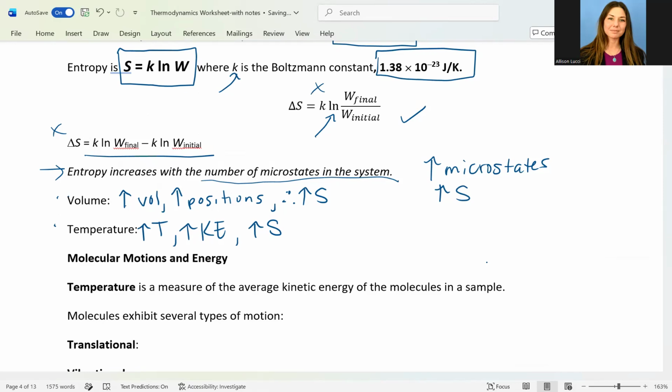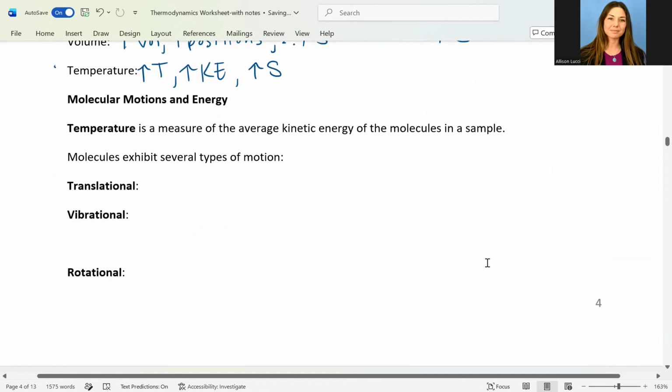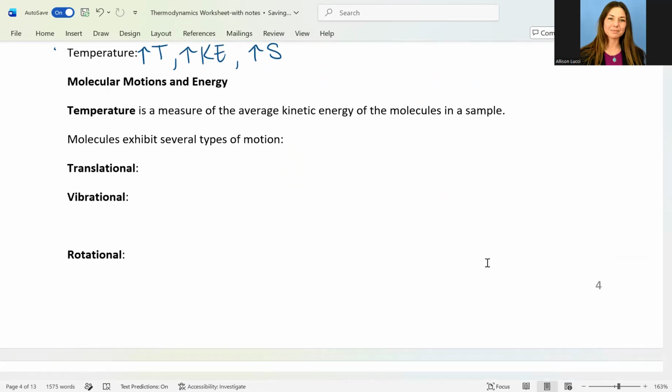So let's look at some different motions, molecular motions, and energy down here. So if you did not know this before, I'll define temperature as a measure of the average kinetic energy of the molecules in a sample. So that's actually what you're measuring with your thermometer, the kinetic energy of the molecules. And molecules can exhibit several different types of motion.